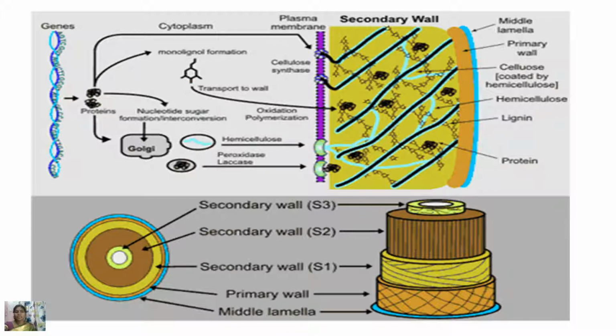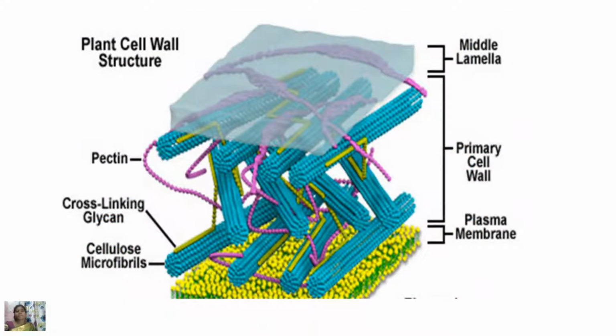This is an elaborative view of the cell wall arrangement. The same I have shown you here, the middle lamellae and the primary cell wall with its polysaccharide components consisting of pectin and cross-linked glycan and cellulose microfibrils. Okay, so just below that you can see the yellow color part. This part is a plasma membrane.